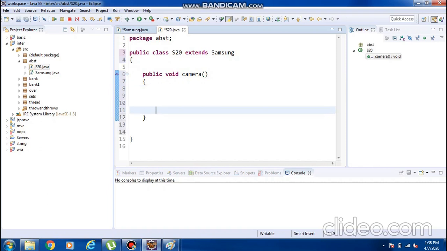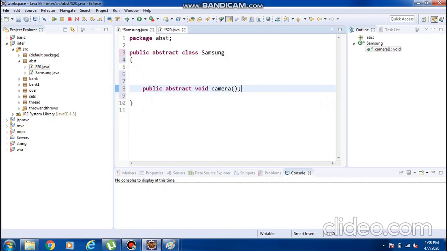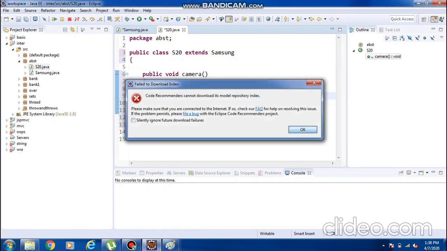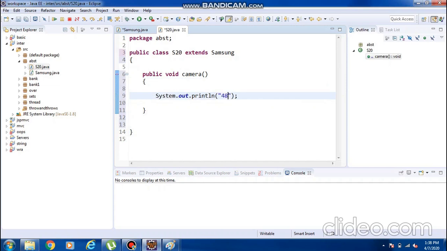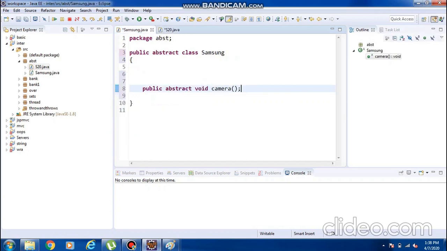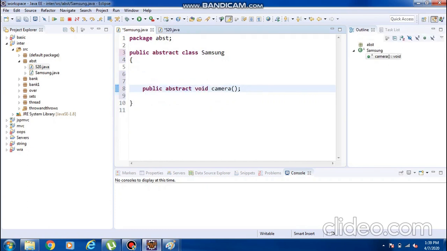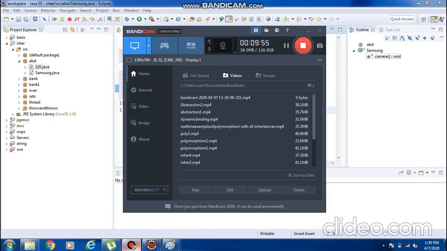I hope everyone is clear. This is just the camera. The internal implementation I am giving here: 48 megapixel. This is the internal implementation of this camera. Hiding this internal implementation and just showing this function to the user is an example of abstraction.